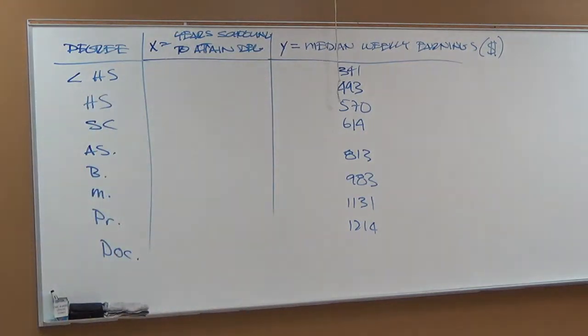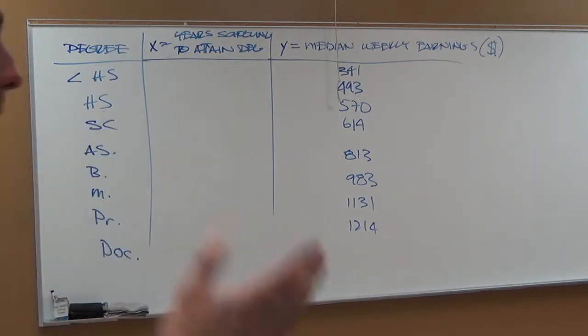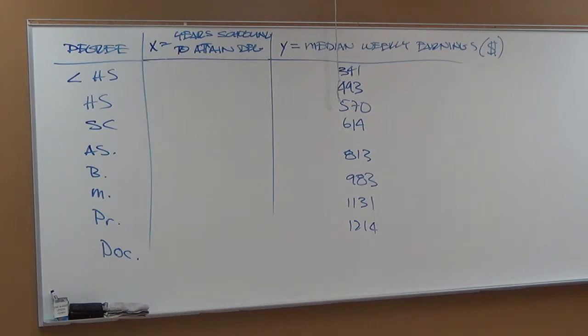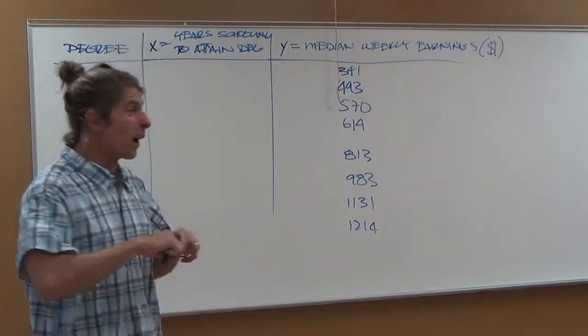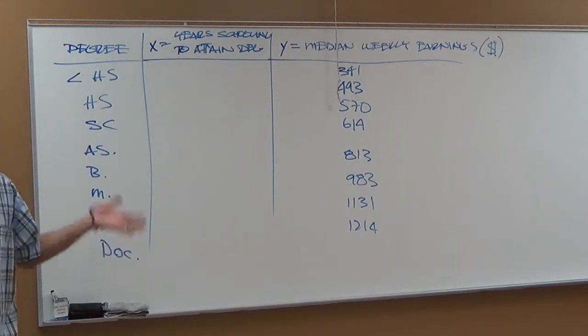So, you tell me, pick one of those degrees, tell me how long it would take to get it. I'm not asking for an exact number. Approximately, how long do you think it would take to get one of these degrees? High school graduate, it's going to be 12 years, if we don't count kindergarten. So 1st through 12th grade, yeah?